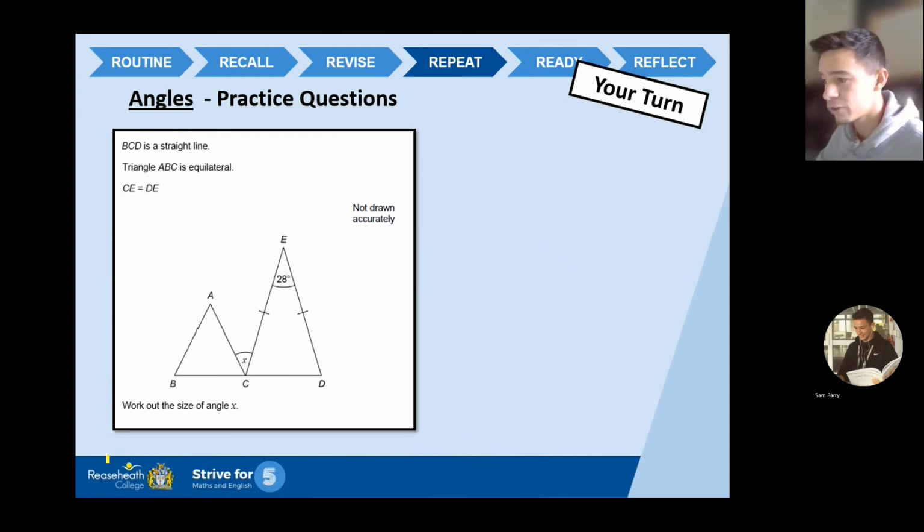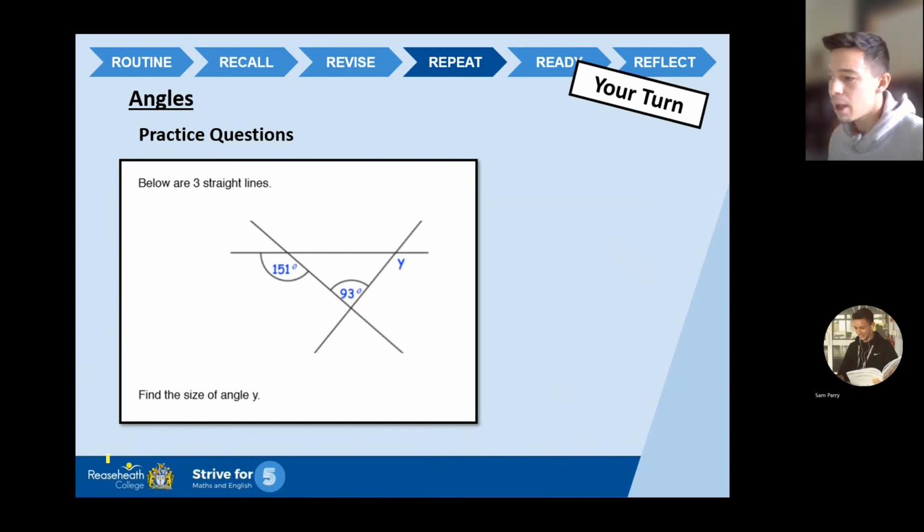Okay, back to the first question, and let's see. Now, I'm going to say I think this is more complicated than it looks. I think we're going to have to take our time with a question like this. So what we're going to do, I'll go to red pen for this one, so it stands out a bit better. You need to just work out Y. Now, Y has got nothing around it. So I need to get to Y using my knowledge of angles and rules and, you know, all sorts.